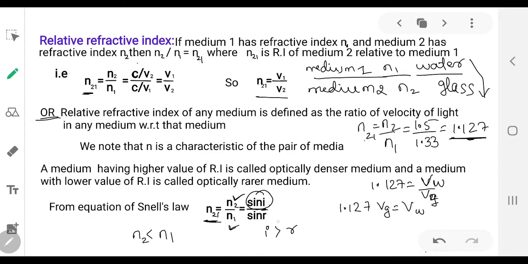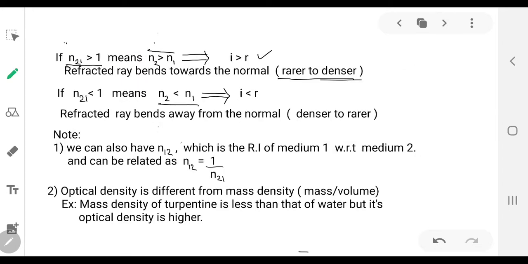When should sin I be smaller than sin R? When I is smaller than R. So I is smaller than R means the ray is bending away from the normal.